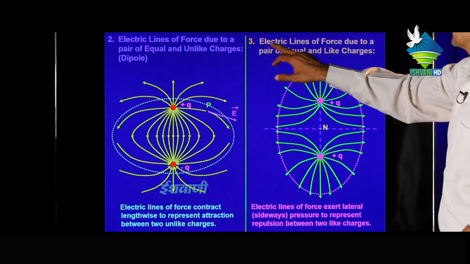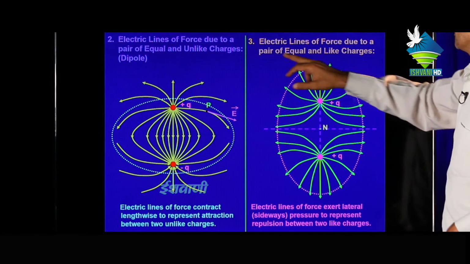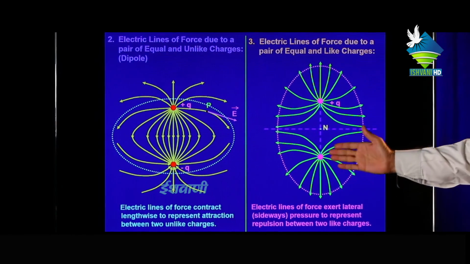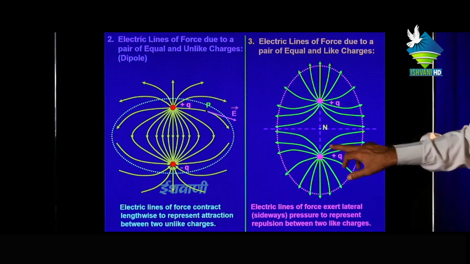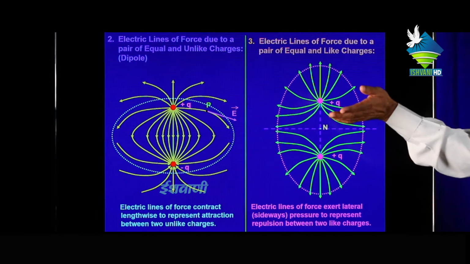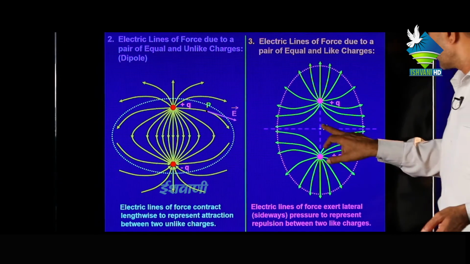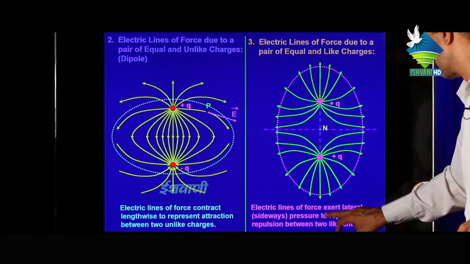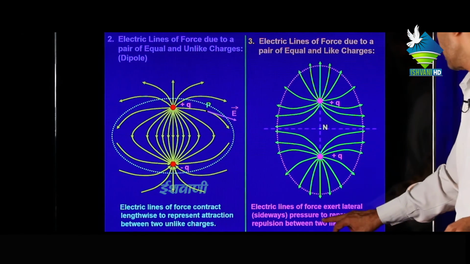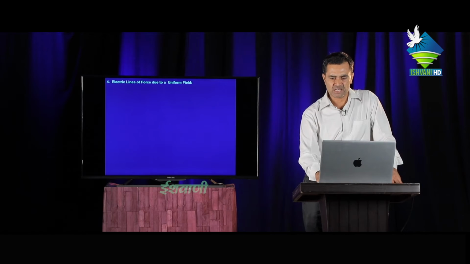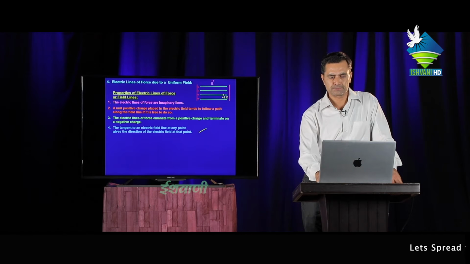Third, electric lines of force due to a pair of equal and like charges. The lines of forces start from the positive charges and go towards infinity. And this is the neutral field. Electric lines of force exert lateral pressure to represent repulsion between the two like charges. Electric lines of force due to a uniform field.